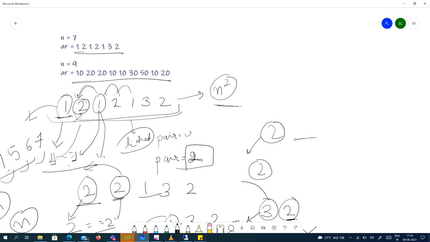We can do one more thing. We can just sort the array. Let's take the same example. Sort it: 1, 1, 1, 2, 2, 2, 3. After sorting, just compare two elements, first and second. If the elements are equal, we'll move to the third element. If the elements are not equal, we'll move to only the second element.